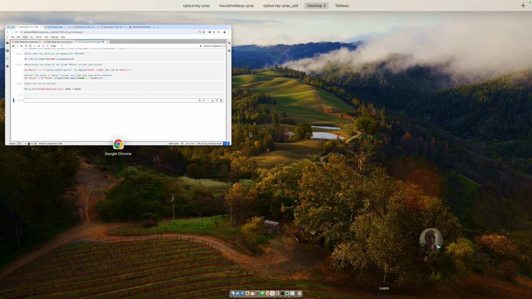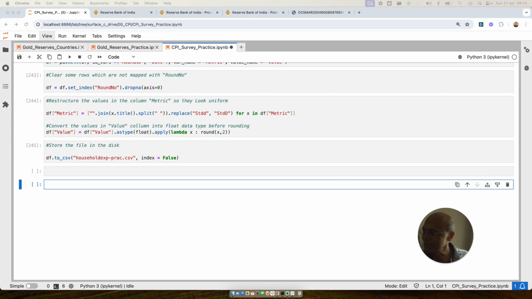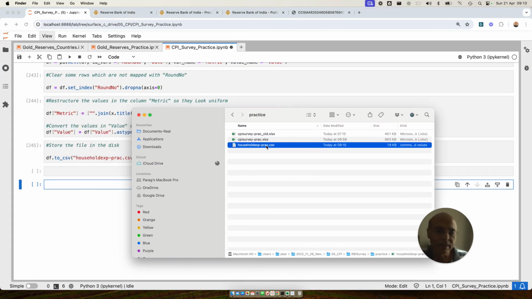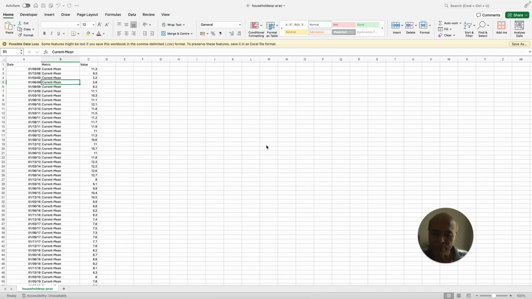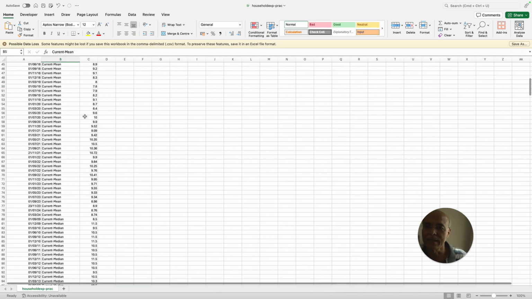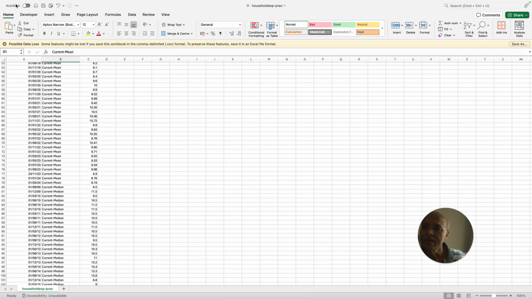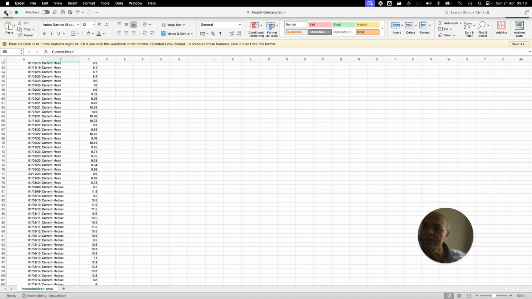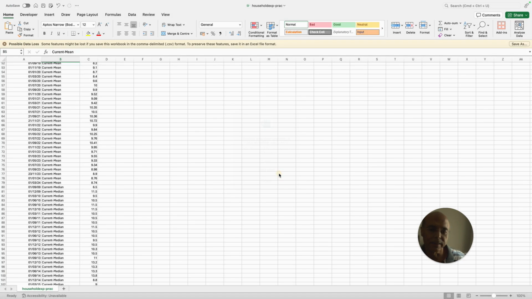So how does the file look now? The file will look like this. I'm going to show you. I'll bring that file here. So I'm opening this file. So this is the file. See, this is the file which you saw. What I'm going to do is remove this file, close this, don't save,